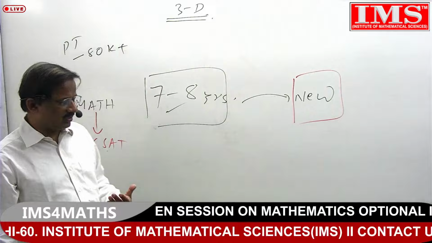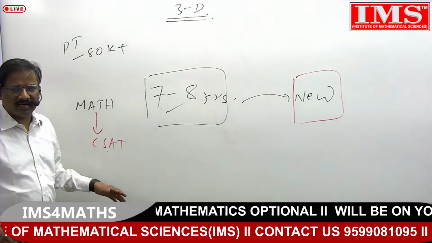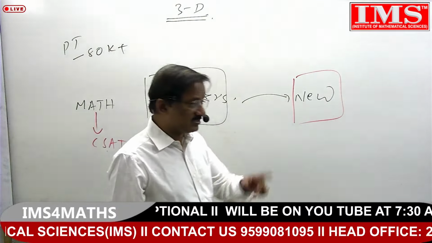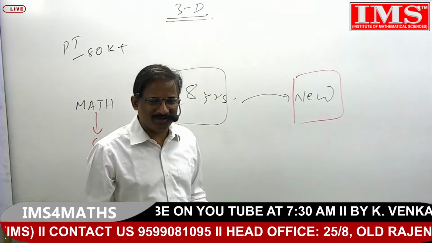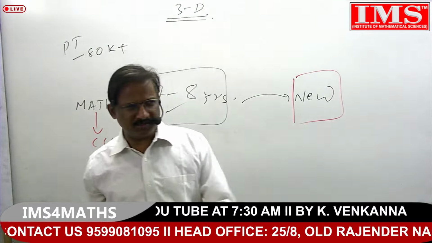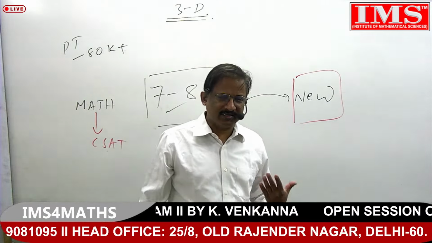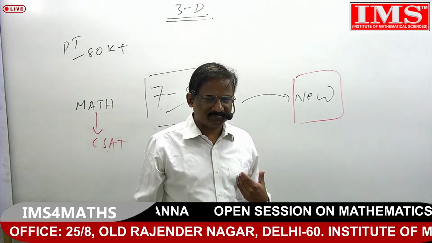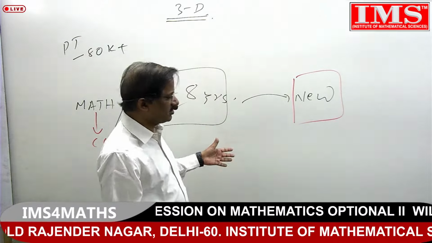So if I say you are a maths optional person and can gain the benefit in CSAT, I can't say that, because that maths and this maths are obviously altogether different. The same is true if someone says that if you have chosen the humanities optional, you can directly get the benefit. But how many people who chose the humanities optional cleared the exam? That's the matter. This kind of suggestion is not advisable.